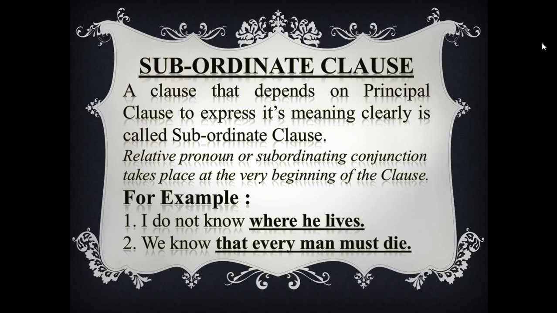So subordinate clause is dependent clause. It depends on principal clause to express its meaning clearly. Without the help of principal clause, a subordinate clause cannot express its meaning clearly. Okay? Now I think it's clear what I'm saying.